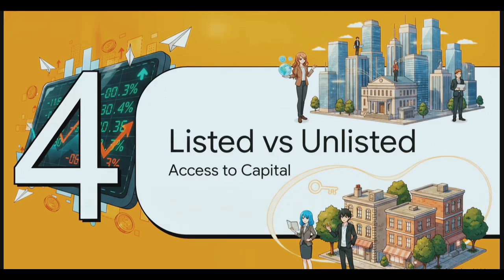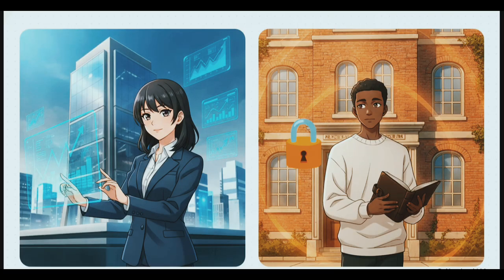Finally, Section 4, Access to Capital. We're looking at listed versus unlisted companies. So we are moving away from the family tree of control now, and we're looking at how companies are classified based purely on their access to public capital markets. As per Section 252, a listed company is simply a company which has any of its securities listed on any recognized stock exchange. Our source notes use a really great real-world example, Scan Steel Rods Limited.